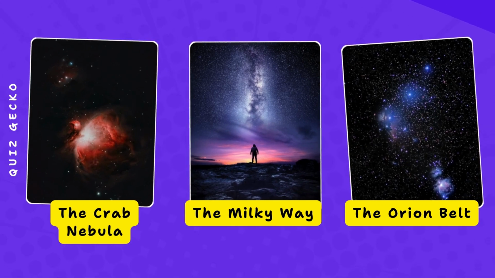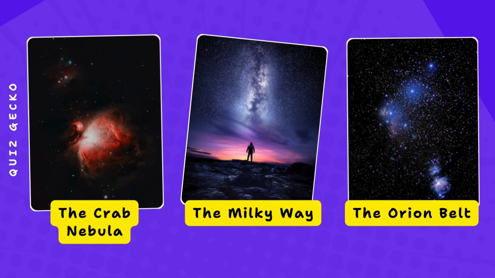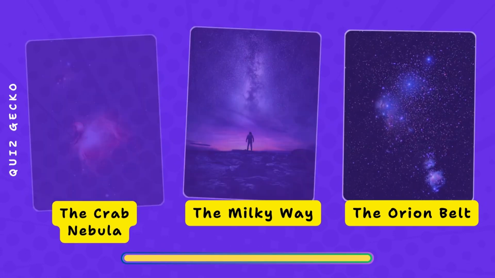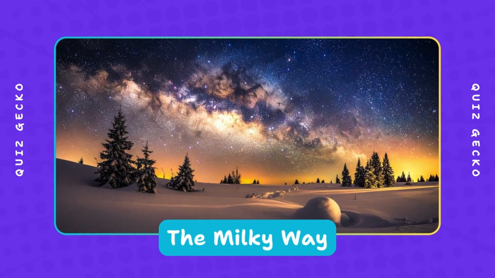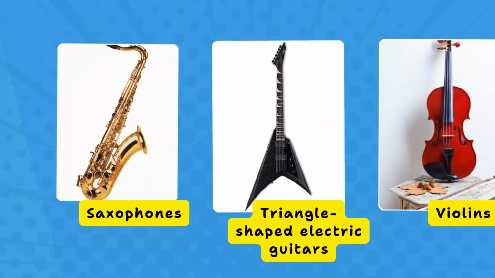Which galaxy structure resembles a golden-type spiral? The Crab Nebula, the Milky Way, the Orion Belt? The Milky Way's arms curve outward in a smooth logarithmic spiral similar to natural golden spirals.